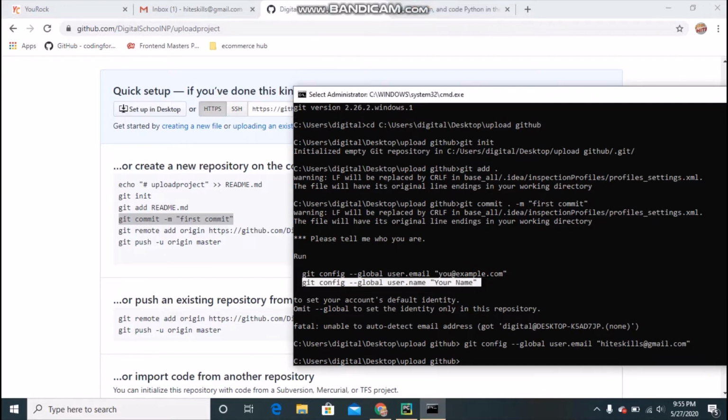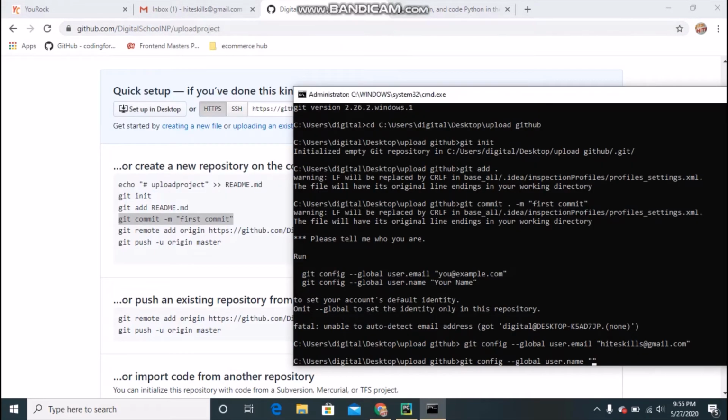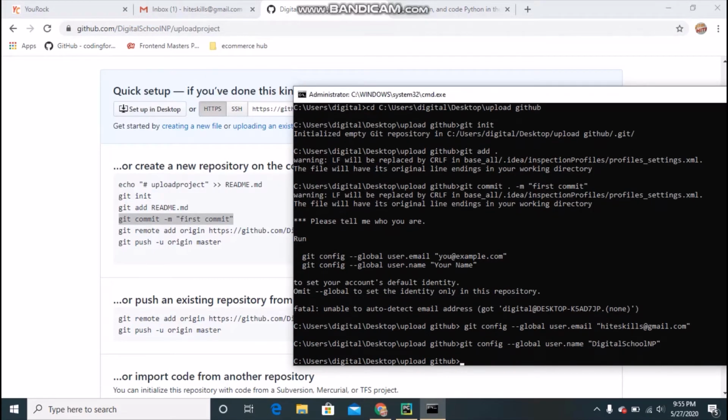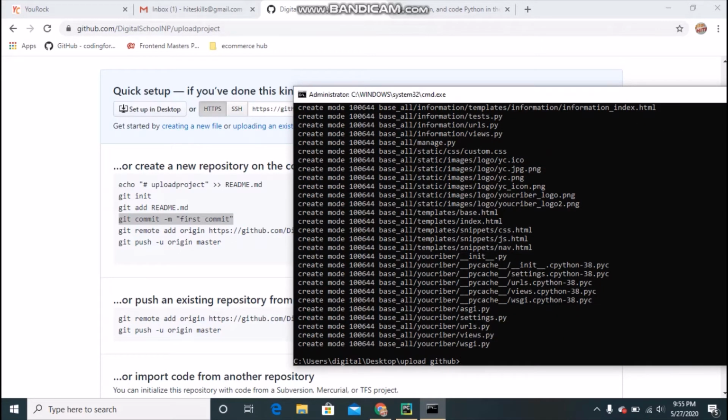Next thing, you have to copy that one and just paste there, and you have to supply your name. There I will put the username which I have on my GitHub, and you can see my username is this one, digital school mp. Control C, and I will paste here with Control V. Okay, fine. Now let's try one more time. git commit, and you can see everything has been committed like that.